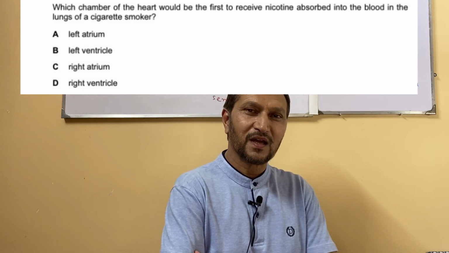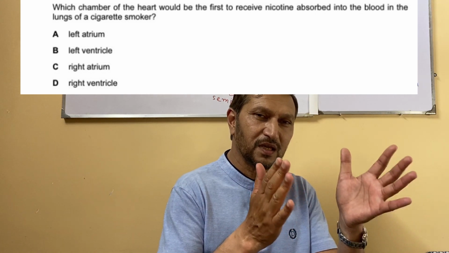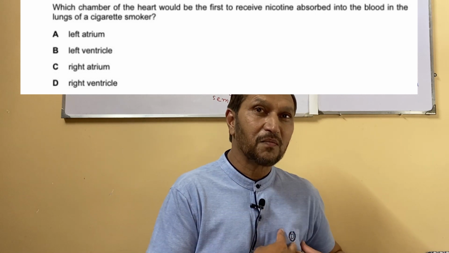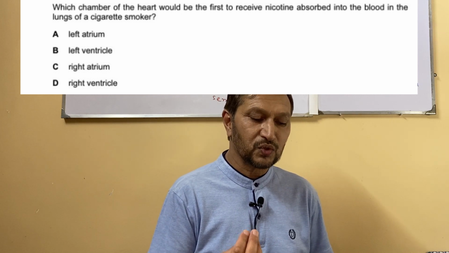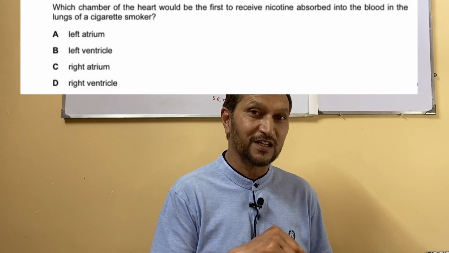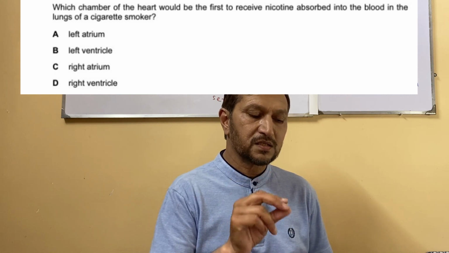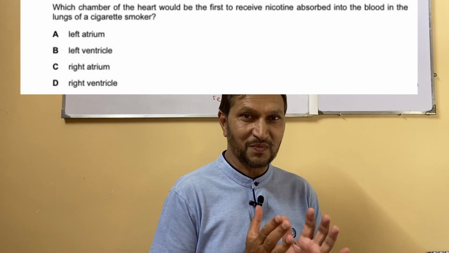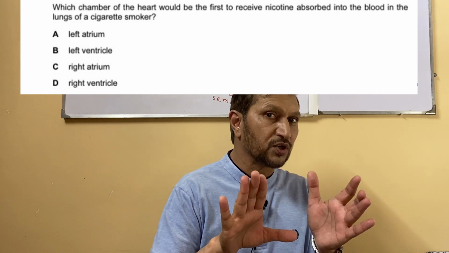For the time being, keep the nicotine factor to one side, but keep in mind that the blood coming from the lungs comes through the pulmonary vein, and that must be oxygenated blood.